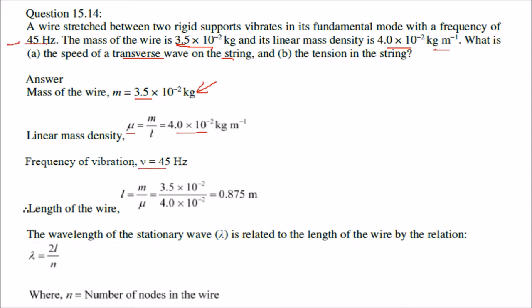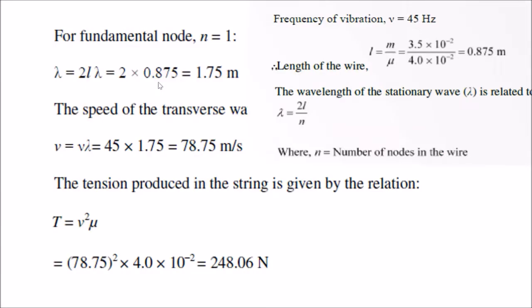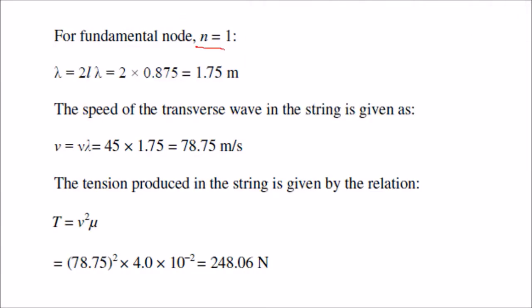So frequency is given. Now how to find out the length? You can take length as m divided by mu. Mass is given to us, mu is also given to us. So mass by mu is your length, 0.875. This is the length of the wire. In this case, the wavelength of the stationary wave, lambda, is related to the length of the wire by what relation? In this particular case, we have lambda equal to 2L by N. What is N here? This is the number of nodes in the wire. So for the fundamental mode, we have to put N equal to 1.